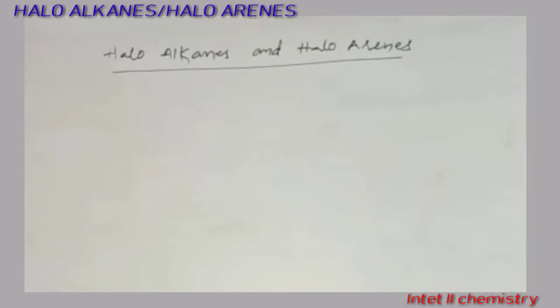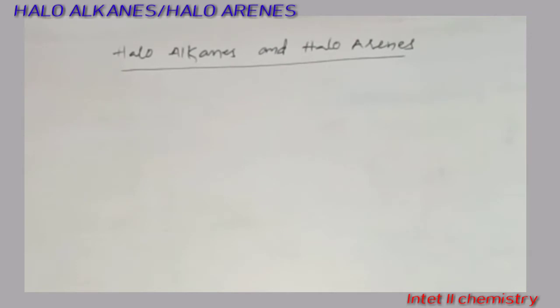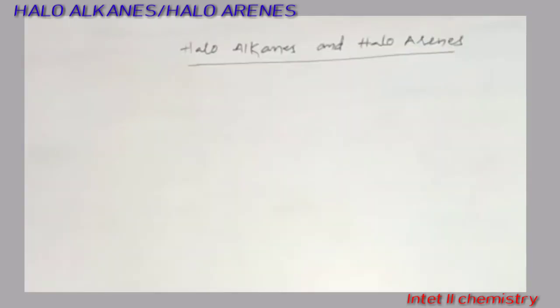The first ones in organic compounds are haloalkanes and haloarenes. What is the definition of haloalkanes? At least one hydrogen is replaced by a halogen atom in hydrocarbons.